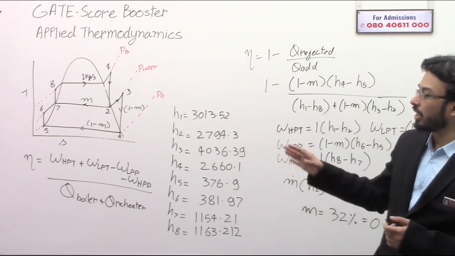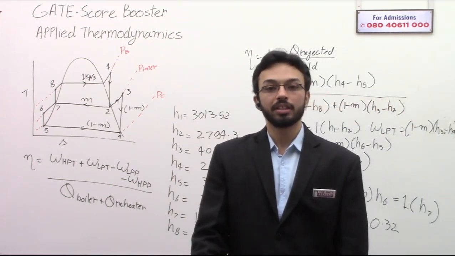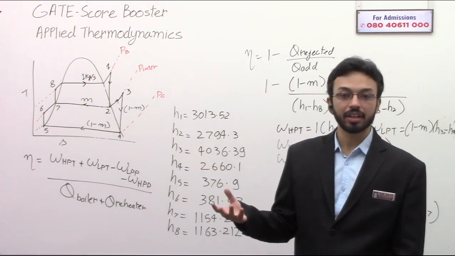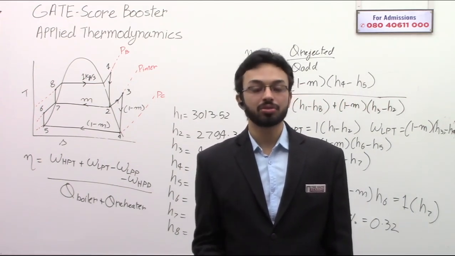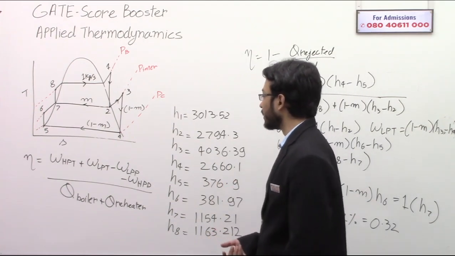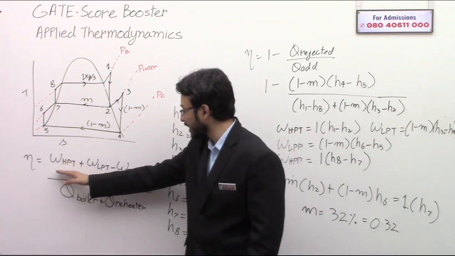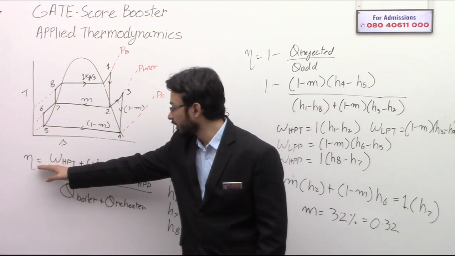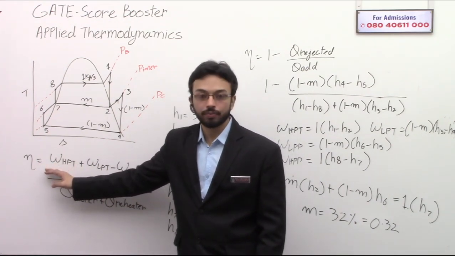Now another modification that could have been done with this question is they would have given you the power output, and then they would have asked what is the actual mass flow rate in the cycle. So you can calculate the specific work. The numerator is the specific work, that is the work per kg of fluid flowing in the cycle.